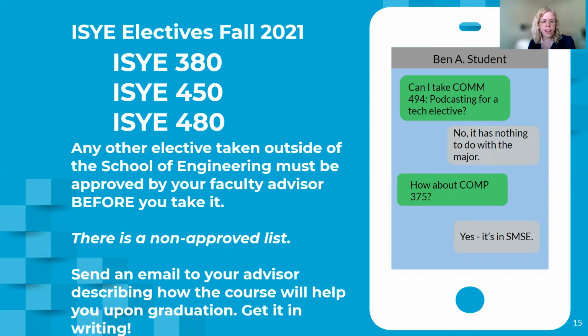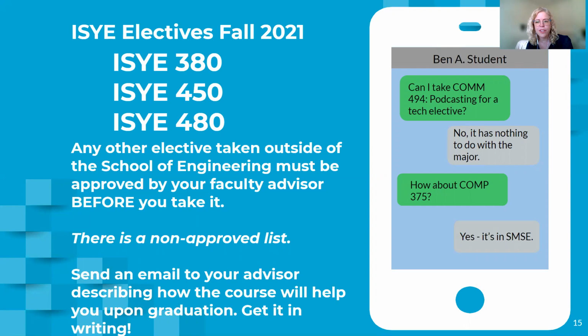So there is a non-approved list, so you can't just take, oh, I heard my friend took Management 300. That's a good example. You really want to get every elective that you take that is outside of the School of Engineering pre-approved by your advisor. So you'll basically send your advisor an email, tell them the course number and when you're taking it, and the number of credits you're taking it for, and describe why this course is going to help you in your future plans. So that's whether in your career or grad school or your interests and how it's going to help you.